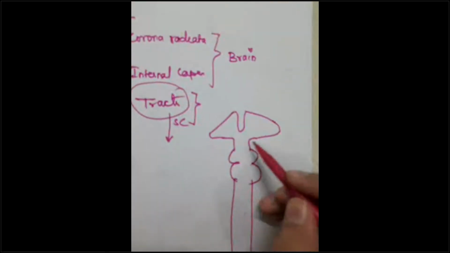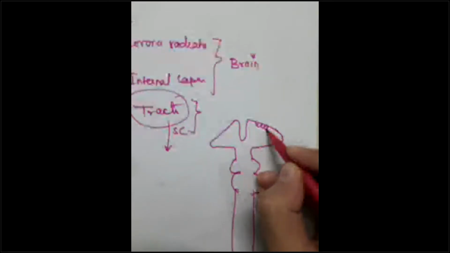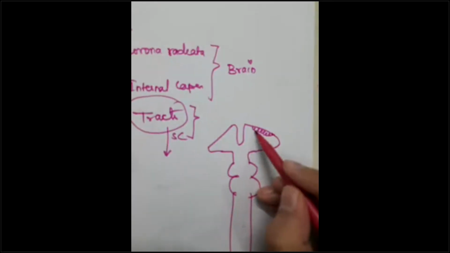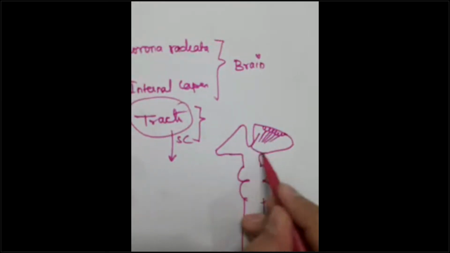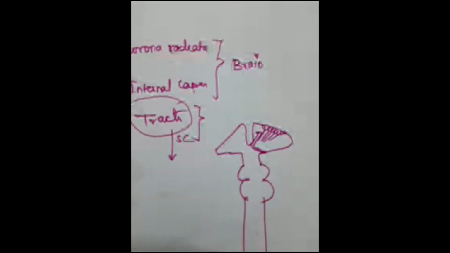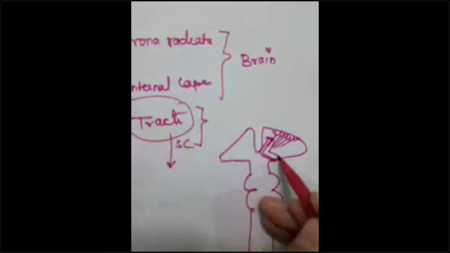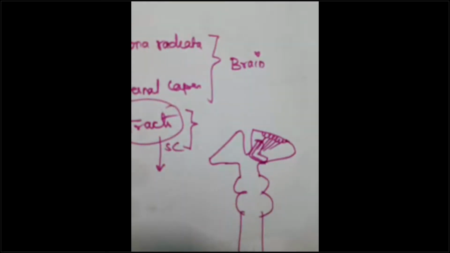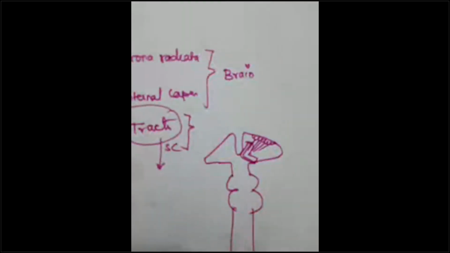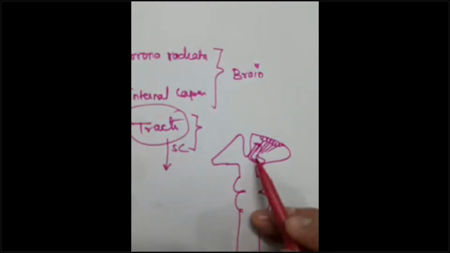Okay. So from here, the cortex is there. White matter going down. Here is the internal capsule. Let me give you a quick orientation of what the internal capsule is, guys. Internal capsule is a collection of white matter.